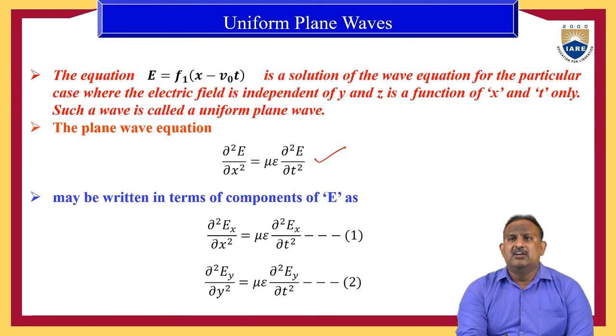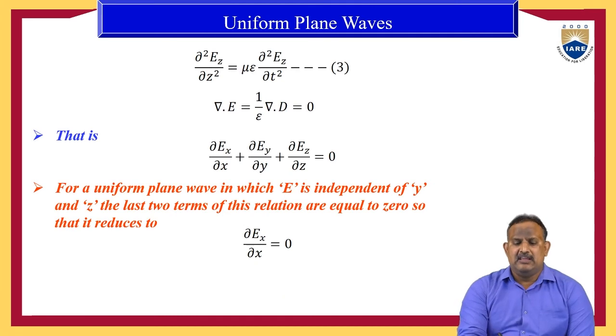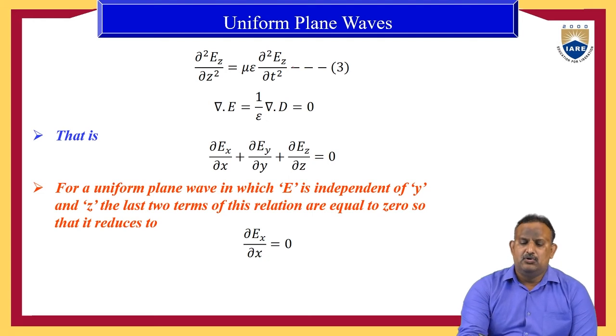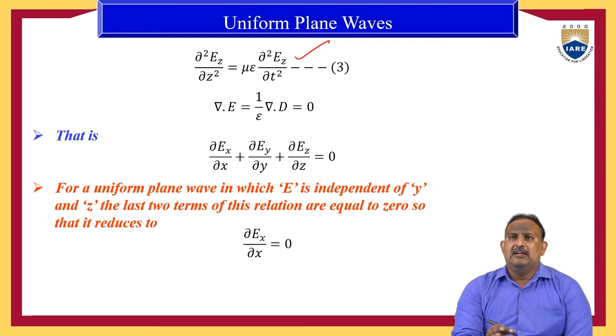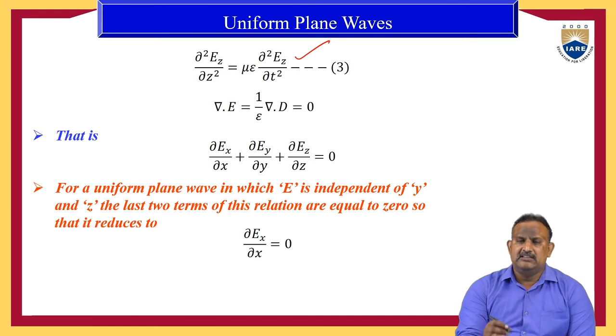So it may be written in terms of the components of the electric field: ∂²Ex/∂x² equal to mu epsilon into ∂²Ex/∂t². Similarly, along the y direction, ∂²Ey/∂y² equal to mu epsilon into ∂²Ey/∂t². Similarly, in the z direction, ∂²Ez/∂z² equal to mu epsilon into ∂²Ez/∂t². So this is an expression of the wave equation along the x, y, z components.